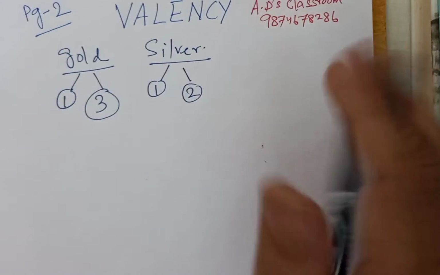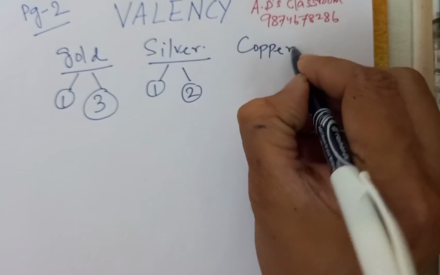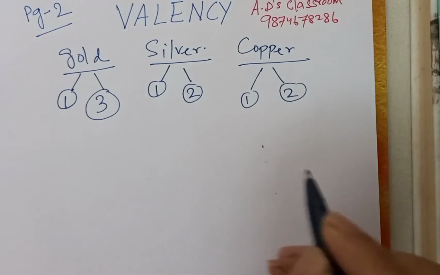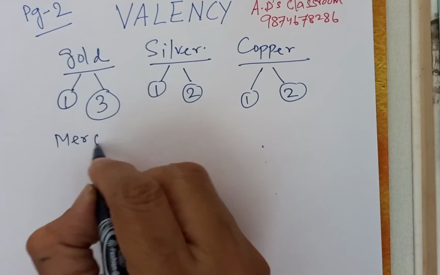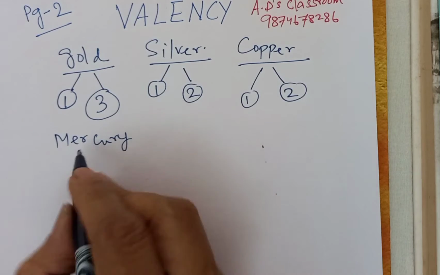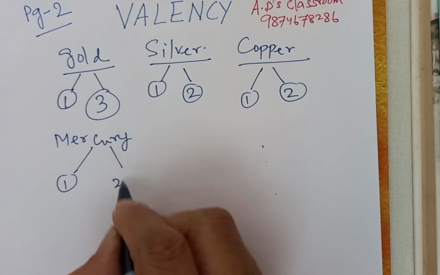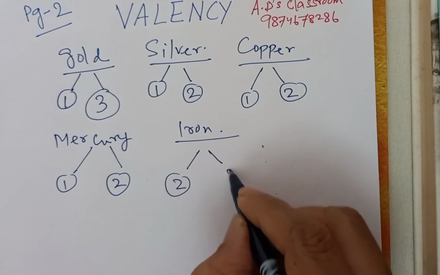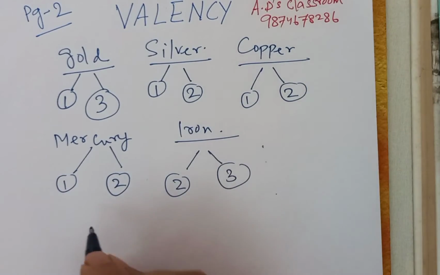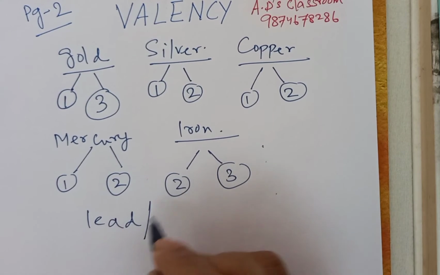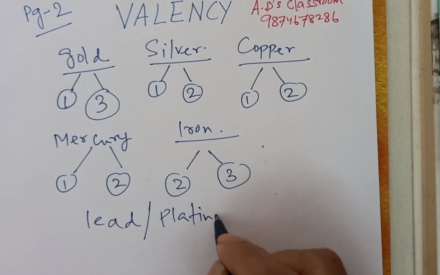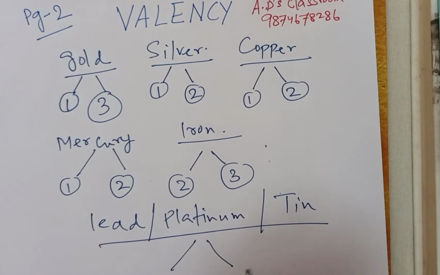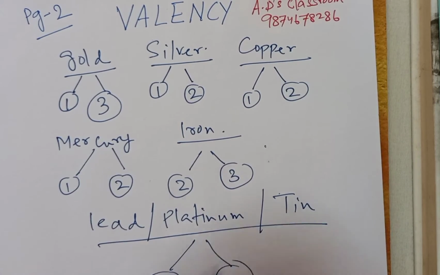In case of copper, again two valencies, 1 and 2. In case of mercury, we have 1 and 2. In case of iron, we have 2 and 3. Then in case of lead, platinum, and tin, we have 2 and 4.